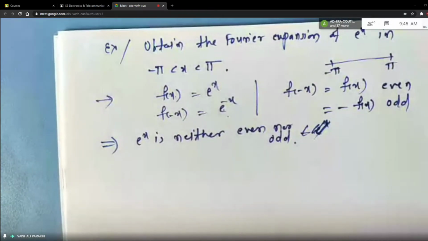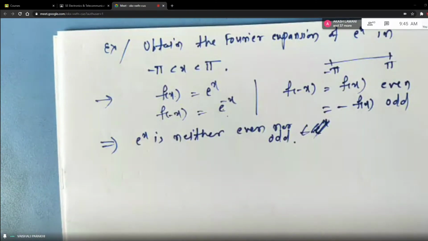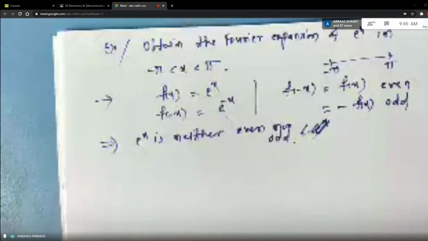Means you have to find out literally what is a naught, what is an and what is bn separately. If the function is even, then you know that bn is directly 0. If the function is odd, then you know that a naught and an are 0. Just find bn and substitute in the Fourier series. But in this case, you have to find all the Fourier coefficients a naught, an and bn, because the function is neither even nor odd.